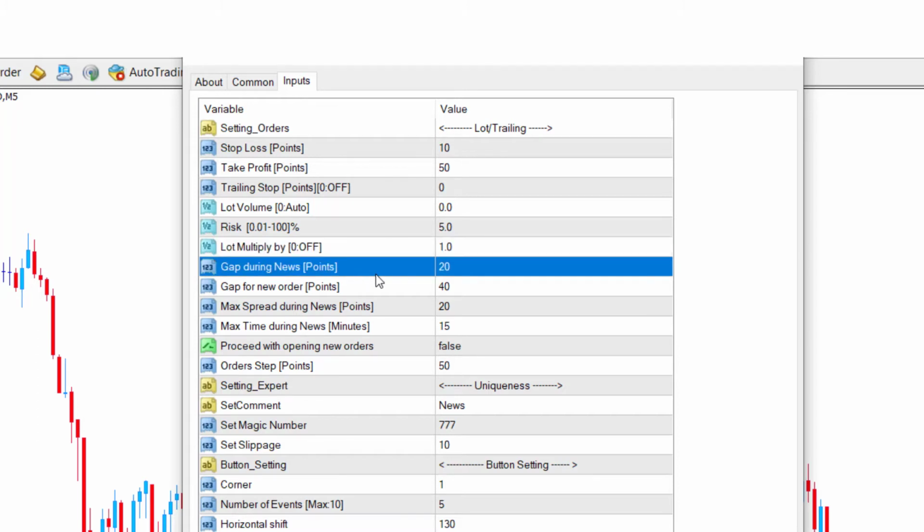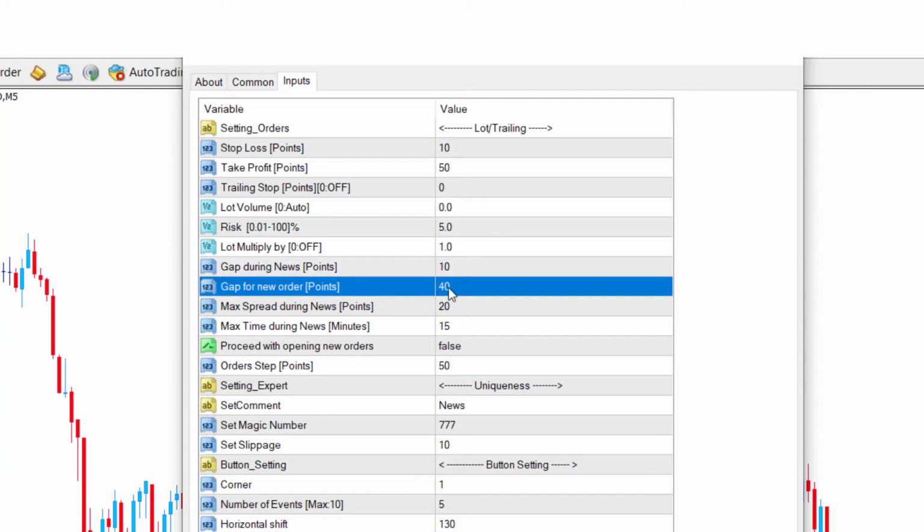Gap during news. In this section we enter the acceptable gap amount in points. If it is obtained, the expert will take a position. Some news may create very small gaps. Having a filter of the minimum gap required for positioning allows the expert to ignore small movements.